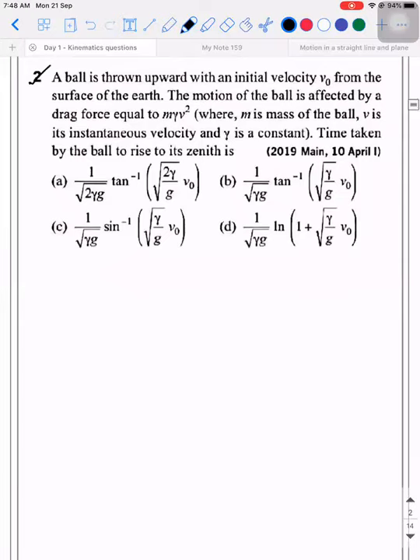So next one is, there is a ball which is thrown upward with initial velocity v0 from the surface of the earth. The motion of the ball is affected by a drag force, which is given by the value m gamma v square, where m is the mass of the ball, v is the instantaneous velocity, and gamma is some constant. Time taken by the ball to rise to its zenith, means to its maximum height.